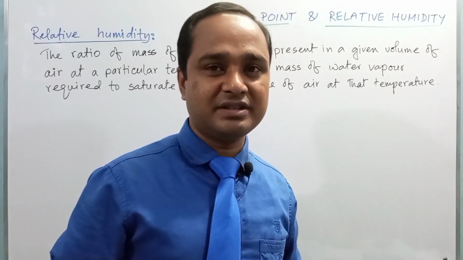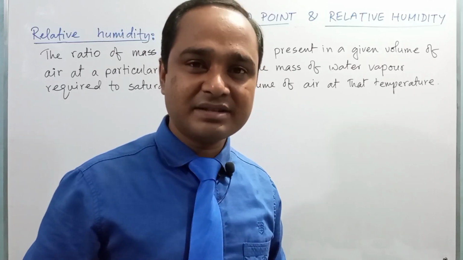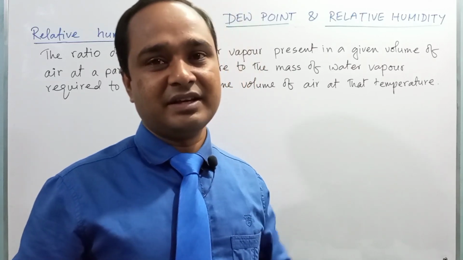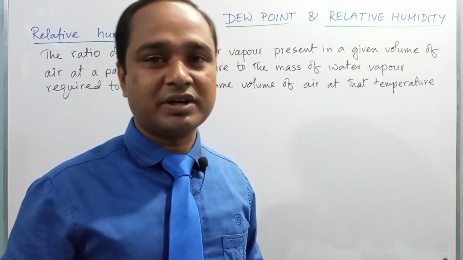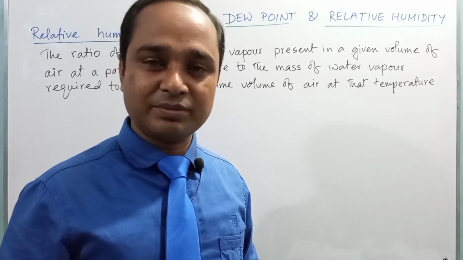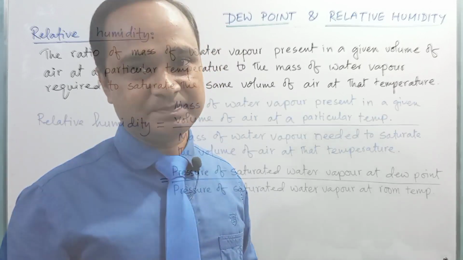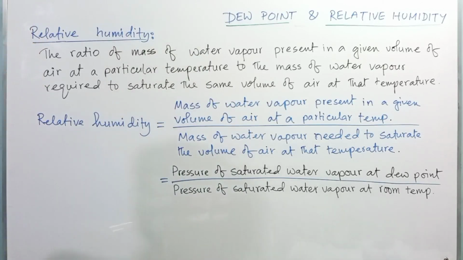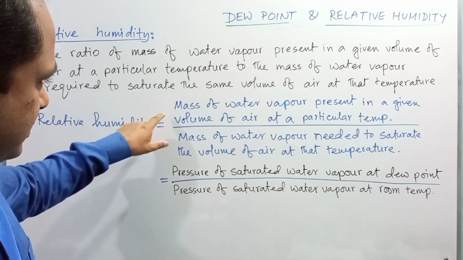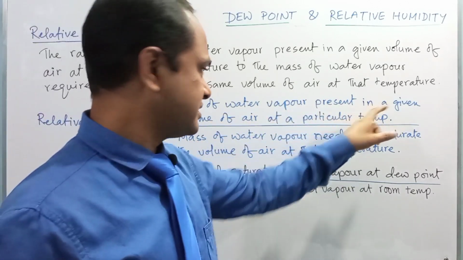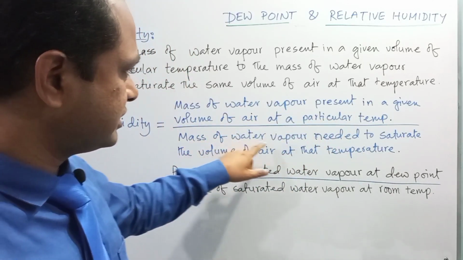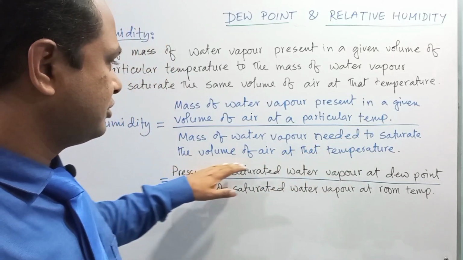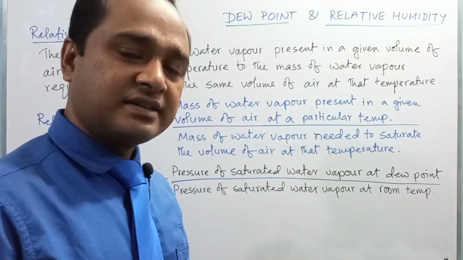Actually, relative humidity is a ratio of the mass of water vapor present in air at a particular temperature to the mass of water vapor required to saturate the same volume of air at the same temperature, right? So, mathematically we can express the relative humidity as the ratio of the mass of water vapor present in a given volume of air at a particular temperature to the mass of water vapor needed to saturate the volume of that air at the same temperature.